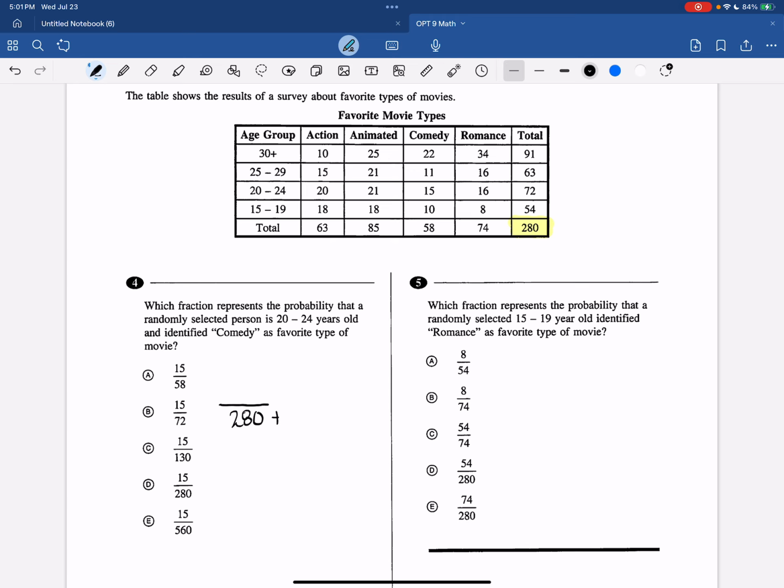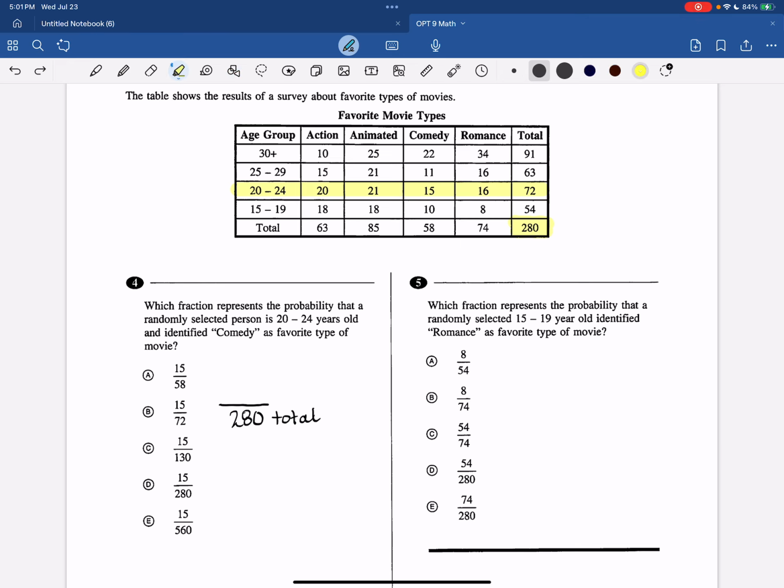Okay, so there are 280 total people. Of those, how many are 20 to 24 years old? So we need this row. And said comedy is their favorite. So we look in that row, we find the comedy cell. And that did not work the way I thought it would.